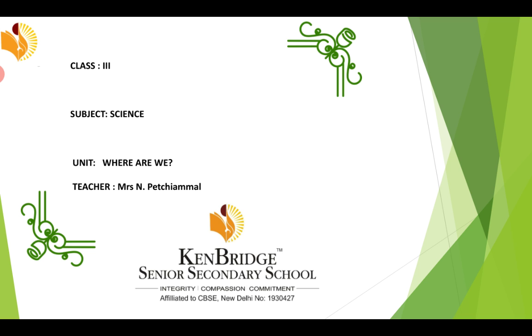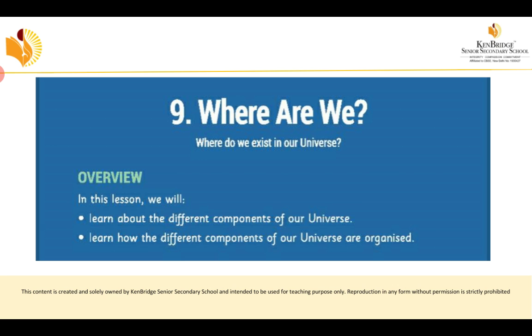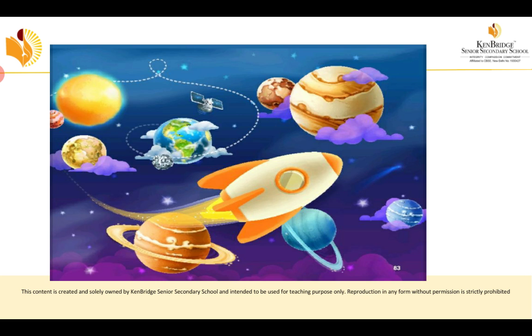We are going to start a new lesson. So, the overview of this lesson: we learn about the different components of our universe, and learn how the different components of the universe are organized. So from that heading, what do you observe? Where are we? Yes, we are at home, we are at school, and we are on the planet Earth. So, see, these are all the components of our universe.